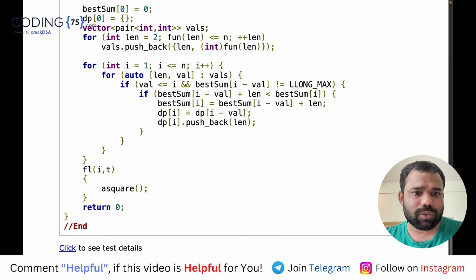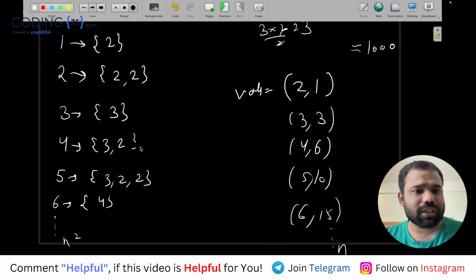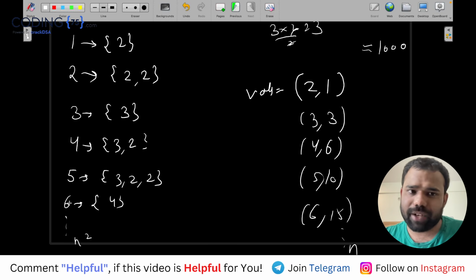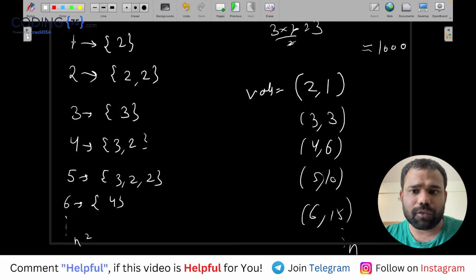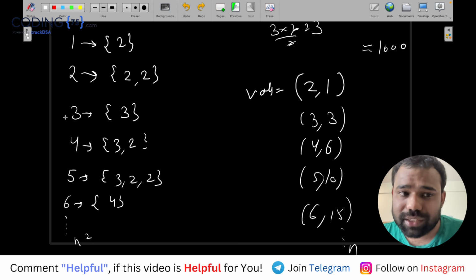Now for each value I will use it here. I want the value of every dp, and initially we don't know anything. Because we already calculated that 1 is 2, it means to get 1 subarray I want a minimum of 2. To get 3 subarrays I need 3. To get 6 subarrays I need 4. These are already calculated.